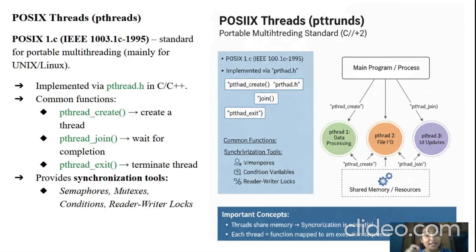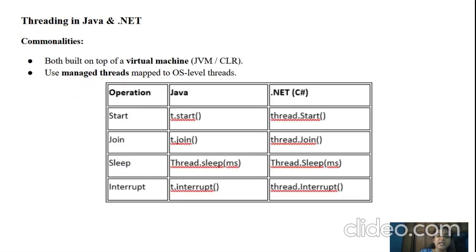Moving on to the next one, differentiating how Java and .NET play a major role in threading. Both have commonalities: they are built on top of a virtual machine, the Java Virtual Machine or the CLR, and use managed threads mapped to operating system level threads.